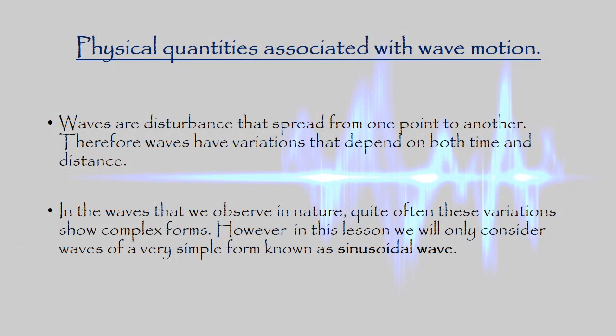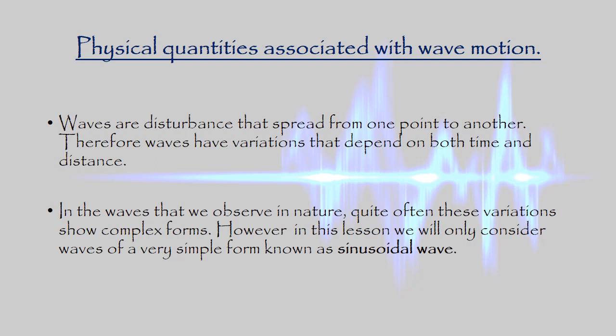Now let's move to physical quantities associated with wave motion. Waves are disturbances that spread from one point to another point. Therefore, waves have variation that depends on both time and distance. All the waves do not have the same characters.